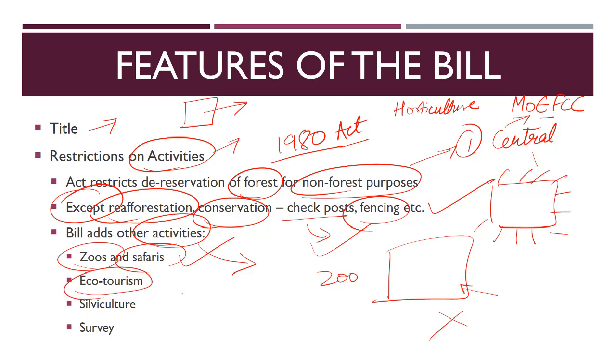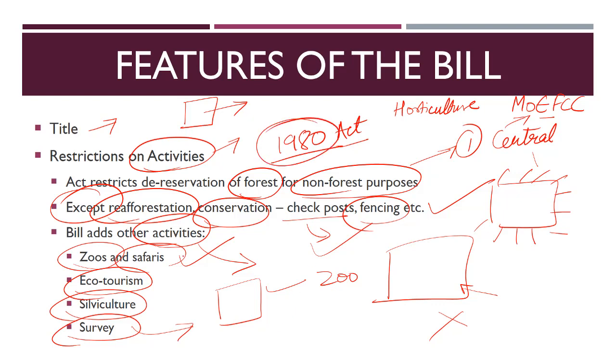Ecotourism, that is ecological tourism, that is people who want to visit areas, forests, and want to see the ecology services, the natural pristine way of that forest. Silviculture, that is forest growth enhancement, is also allowed. And the central government also has the power to exempt any kind of survey in such forest from the provisions of the Forest Conservation Act of 1980.